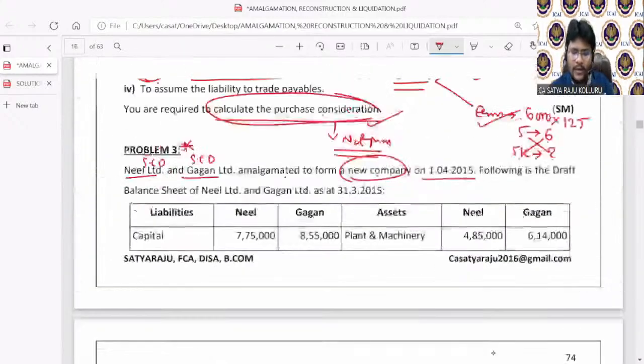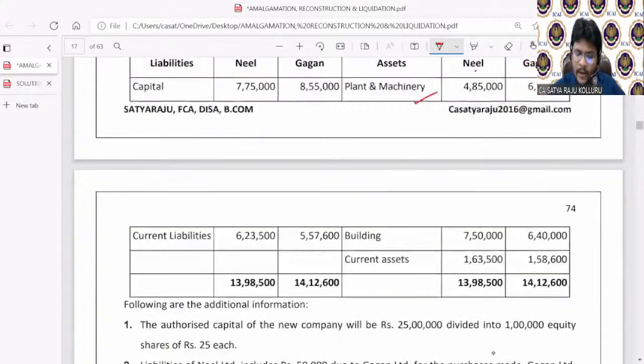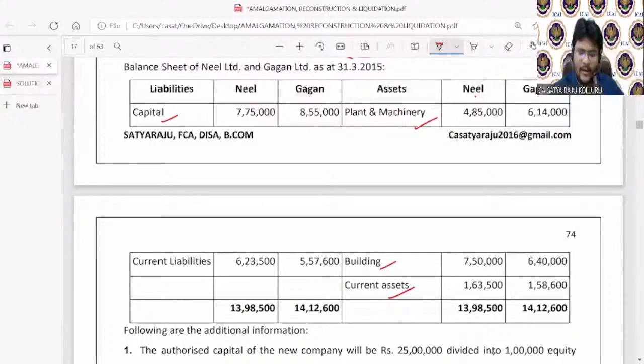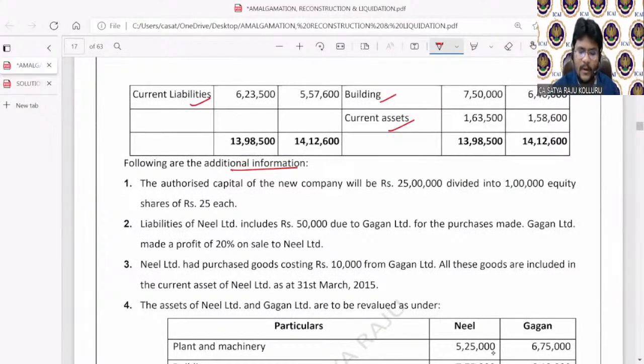Now let me read the content. 2 companies, Neil and Gagan, assets given: plant and machinery, building, current assets. In liabilities, capital and current liabilities are given. Following is the additional information. The authorized capital of the new company will be 25 lakhs divided into 1 lakh equity shares of rupees 25 each.